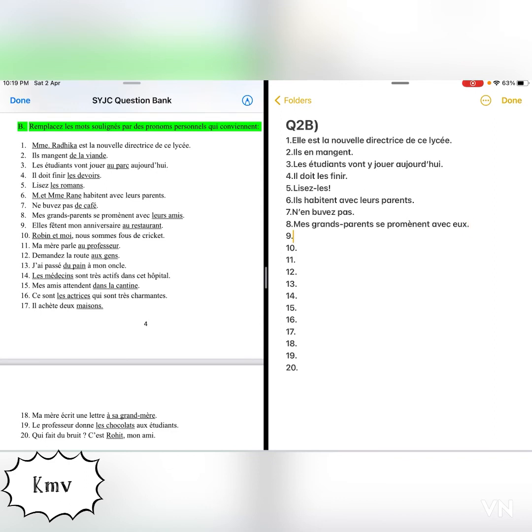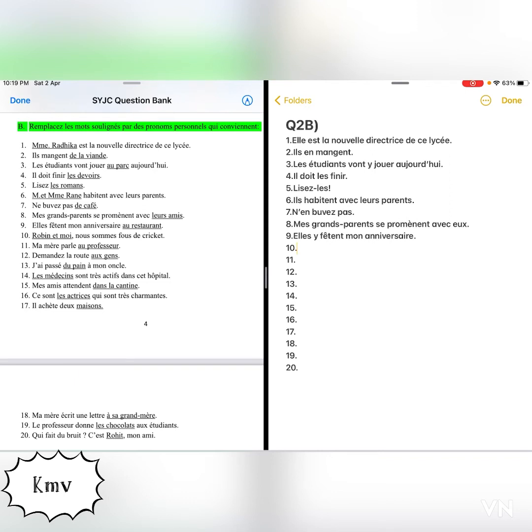Next one. Elles fêtent mon anniversaire au restaurant. So they are celebrating my birthday at the restaurant. So where are they celebrating? At the restaurant. Now au restaurant is a place, right? So whenever there is a place, we replace it with pronoun y. So what will be the answer? Elles y fêtent mon anniversaire.